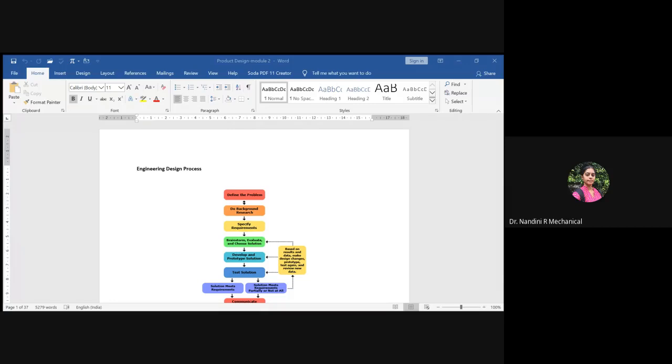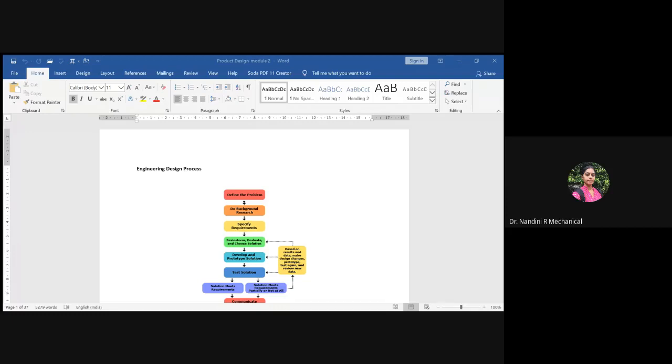Once the background research is done, then you'll come to know what steps are to be followed, what methodology you have to follow, what equipment is required, and what materials are needed. All those things should be listed out. This is the third category, where it shows specify the requirements.